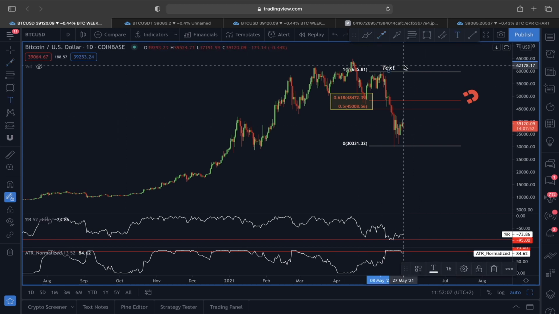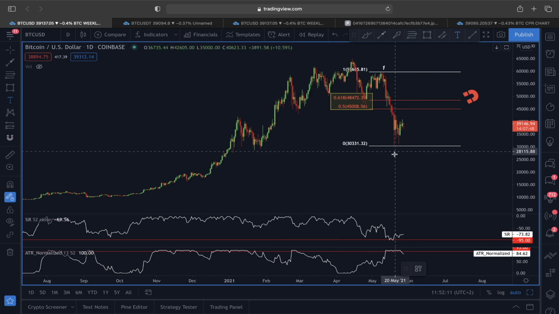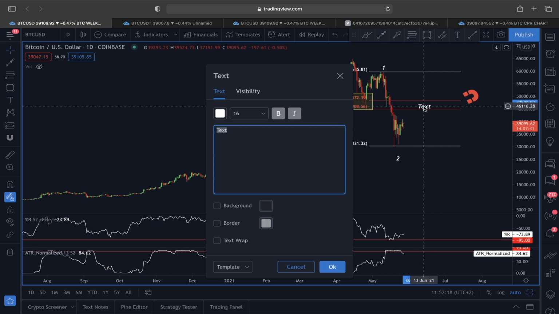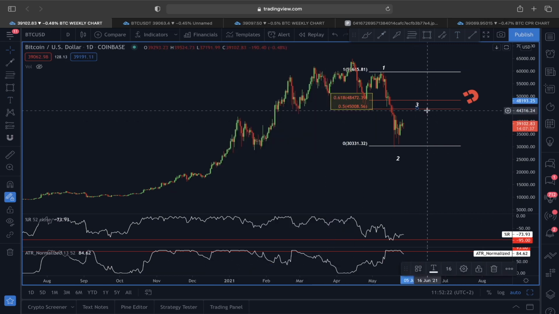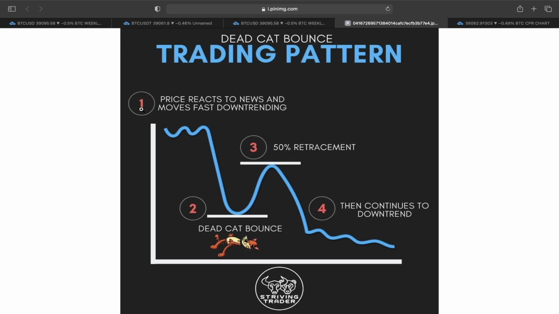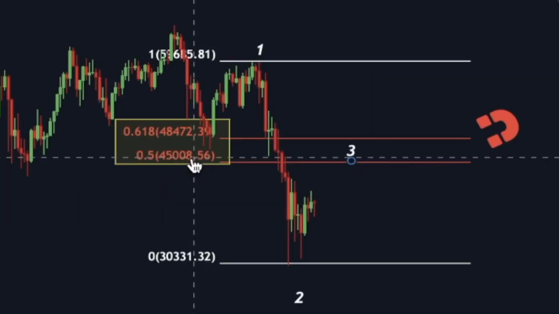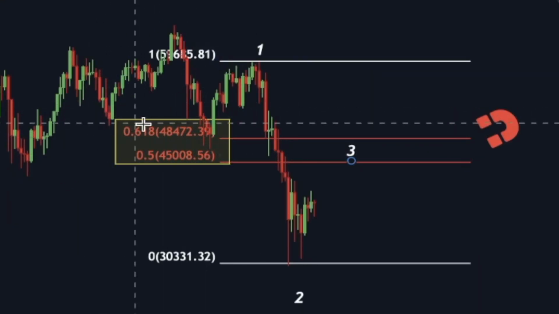This top here is the 0.1 area, this here is the 0.2, this is the 0.3. If we are going to see this relief rally, there is going to be a decision point, because you can see here, according to this dead cat bounce, price reacts to news and moves fast, downtrending. The 0.1 price sees a correction, and after reaching this 0.2 we see a dead cat bounce. In a traditional market, this dead cat bounce is never going to close above this 50% Fibonacci retracement level, but in the crypto space the market is volatile, so we are saying, hey, we are not only going to focus on this 0.5 but also this 0.618 Fibonacci retracement level.